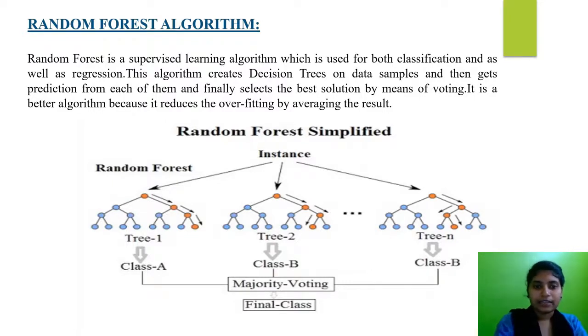Here we can see the working procedure of the random forest algorithm. Let's see, there are trees in the diagram: tree 1, tree 2, and so on up to tree n. From tree 1 we are predicting the result as class A. From tree 2 we are predicting class B, and so on up to tree n as class B. Among these trees, we take the majority voting. After we get the majority value, we conclude that it is the final predicted value.